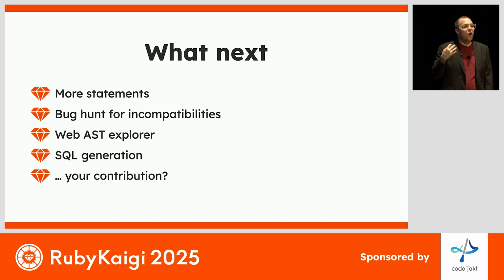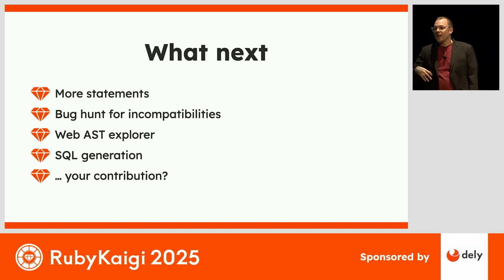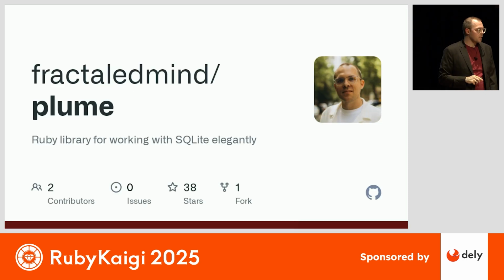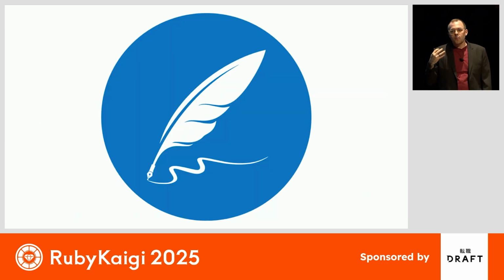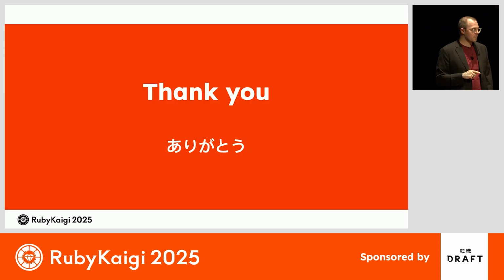And so I hope that I have given you enough initial interest and confidence that you join me in this longer term project of helping to make Ruby the world's best ecosystem for working with SQLite. So find the Plume repository, give it a star, numbers matter, and I'm vain. Go to GitHub, and together, let's make this big, and let's make it real, and let's make it elegant, which is to say, let's make it Ruby. Thank you.